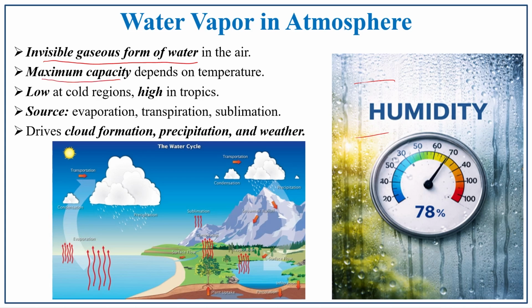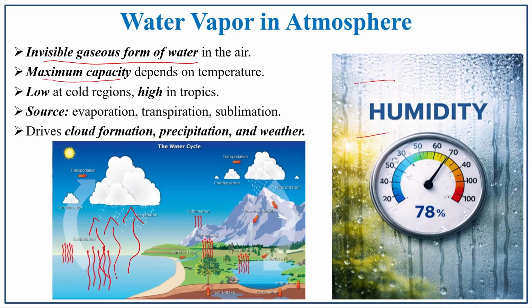The maximum capacity depends upon temperature. If the temperature is high, what happens? It heats, and due to the evaporation process, the humidity, that is the water vapor, rises from the surface of the earth. So, depending upon the temperature, the maximum or minimum capacity of water vapor content in the air will vary. If it is a cold region, there will be low water vapor, that is low humidity. If it is the tropics, it will be high humidity.